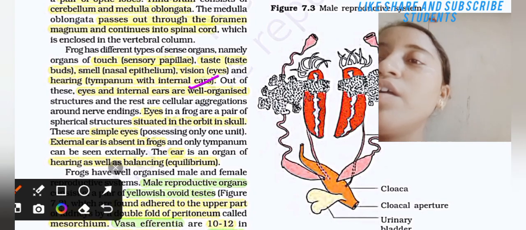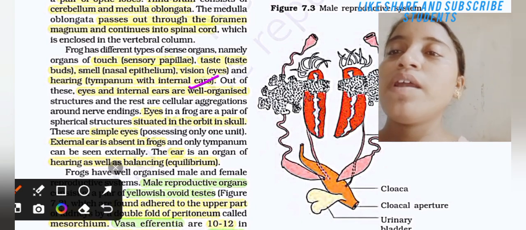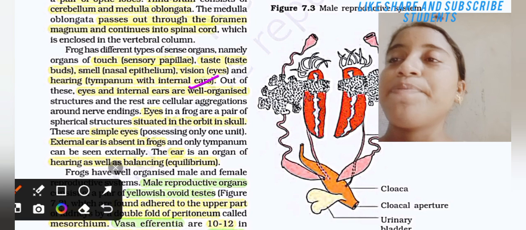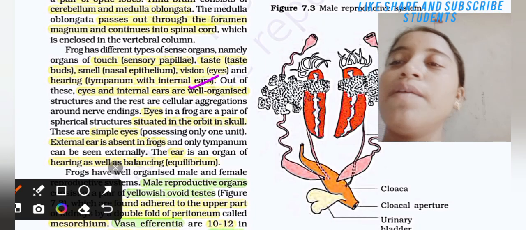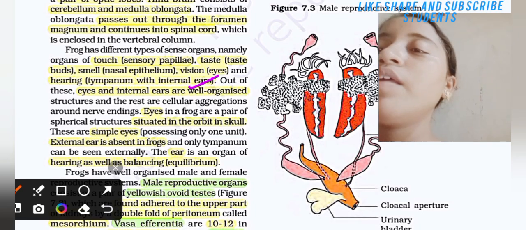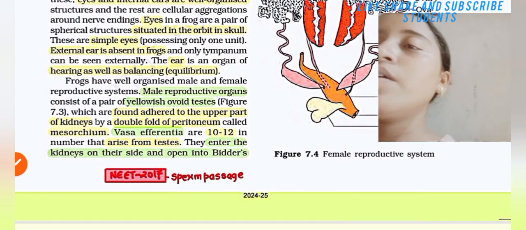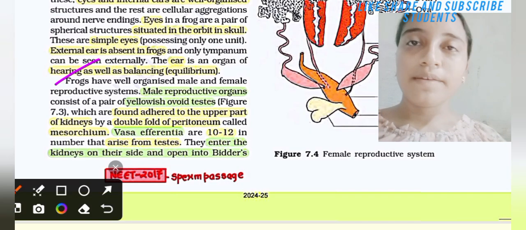The eyes in a frog are a pair of spherical structures situated in the orbit in the skull. These are simple eyes possessing only one unit. External ear is absent in frog and only the tympanum can be seen externally. The ear is an organ of hearing as well as balancing, that is equilibrium.